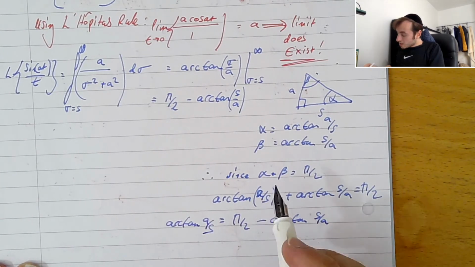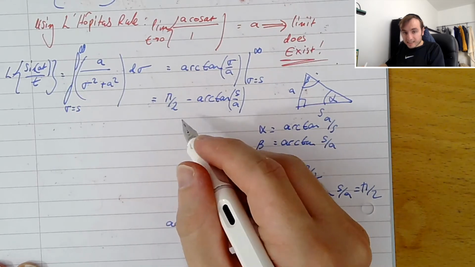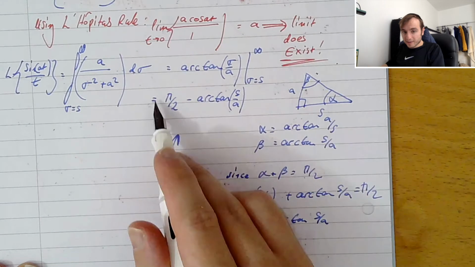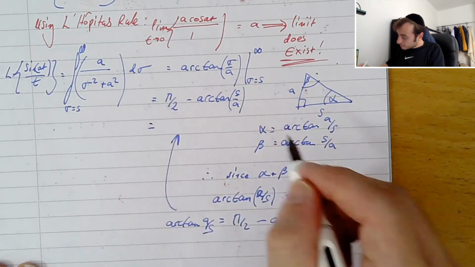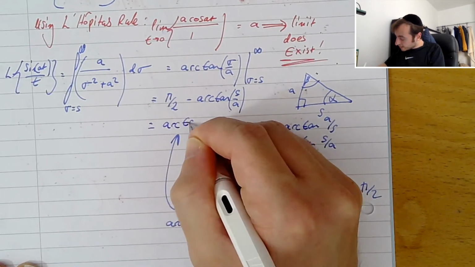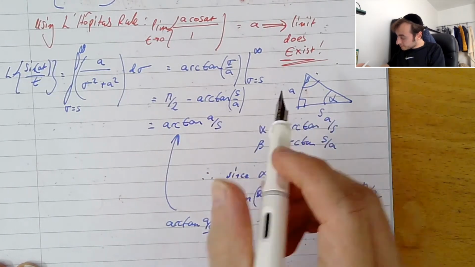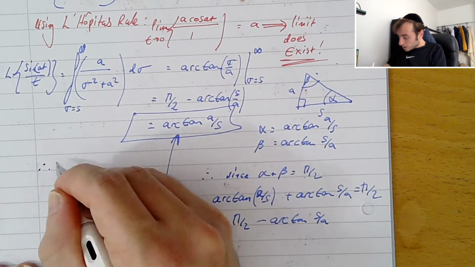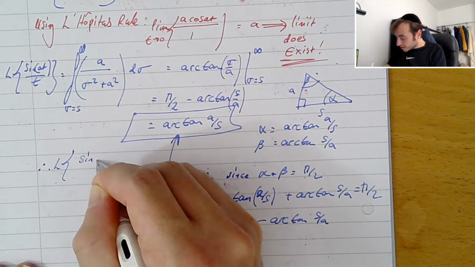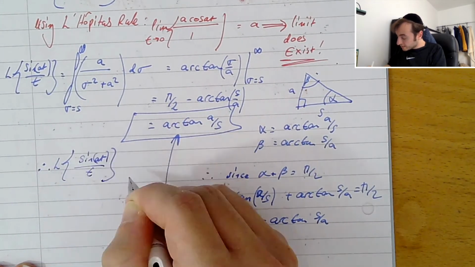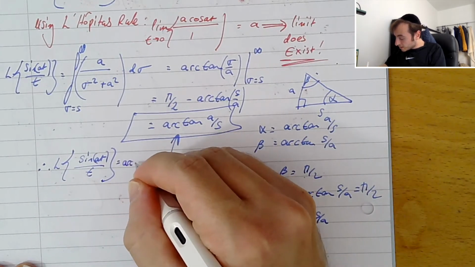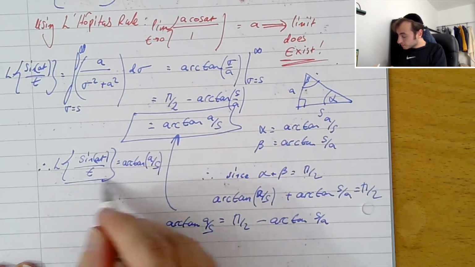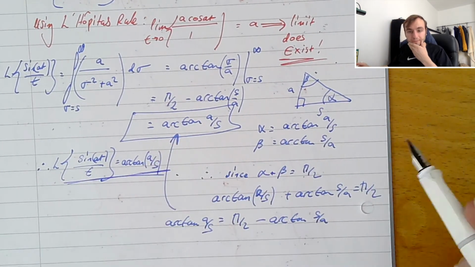So therefore, going back up to here, we can say that that thing over here must equal the arctan of a on s. Therefore, we can say that the Laplace transform of sine at on t equals the arctangent of a on s. Okay?